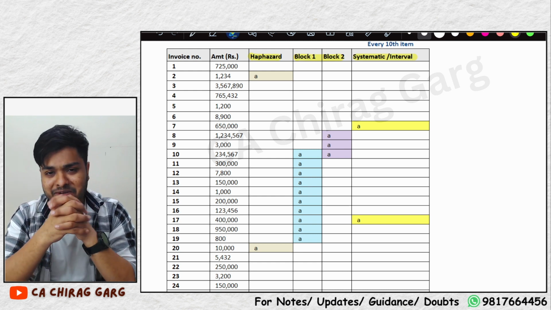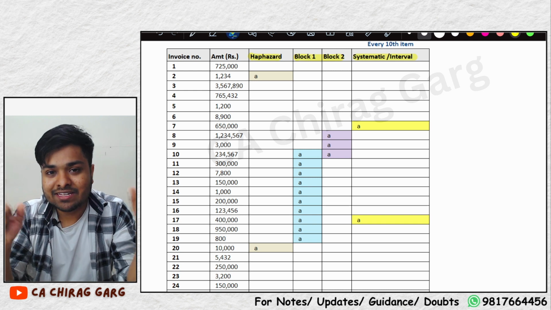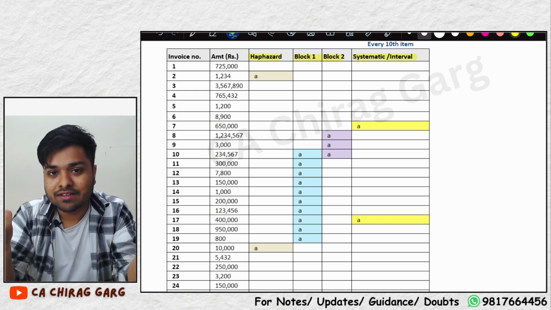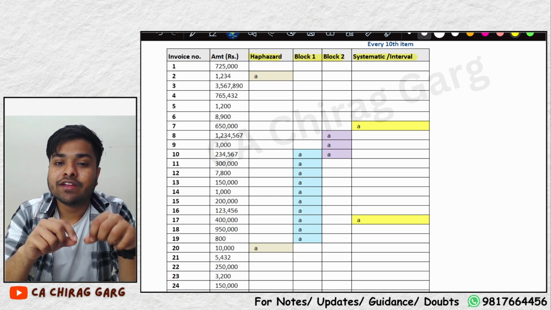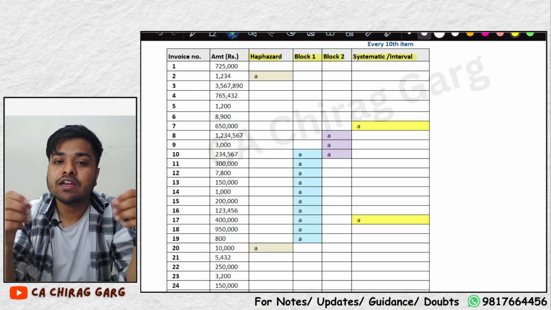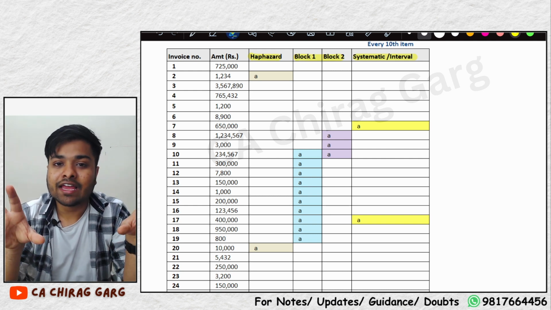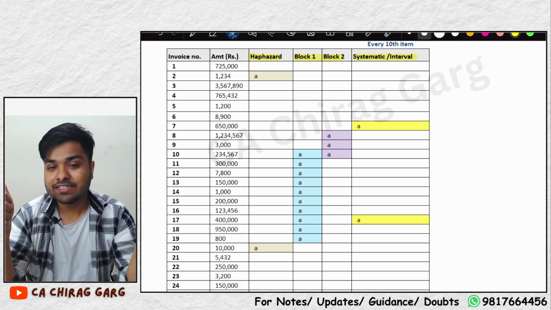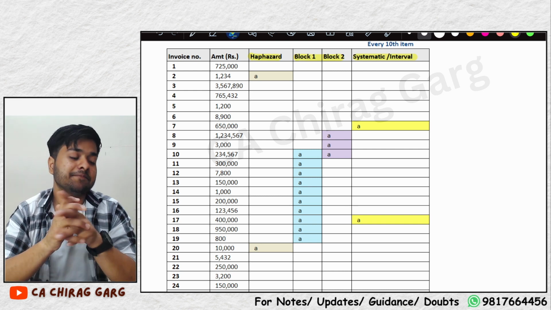He desperately wanted to impress Neha, but what is he doing? He is picking anything. There is no logic, there is no sense. This is what we call haphazard sampling. We are taking samples on a haphazard basis. Anything and everything will work, right? Neha wasn't impressed by this trick.